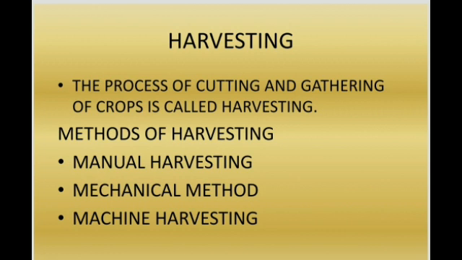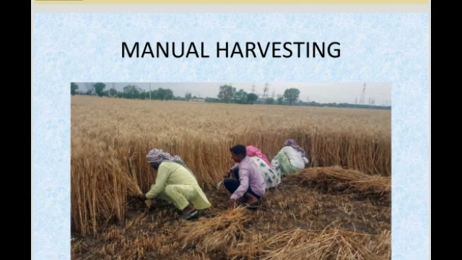After the long process, our crops are ready for harvesting. The process of cutting and gathering of crops is called harvesting. In this also, we can follow some methods. That is manual harvesting method, mechanical harvesting method and machine harvesting method. According to the size of our field, we can use any one type of method for harvesting. This is manual harvesting method. Manually with hand we can harvest, cut and gather the crops. So this is called manual harvesting method. For small fields, we can use the manual harvesting method.